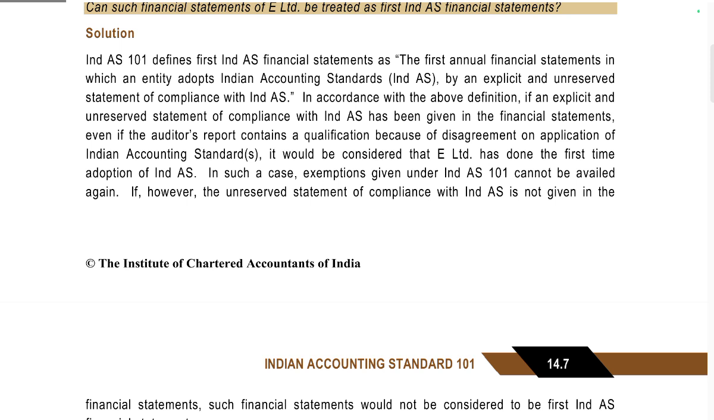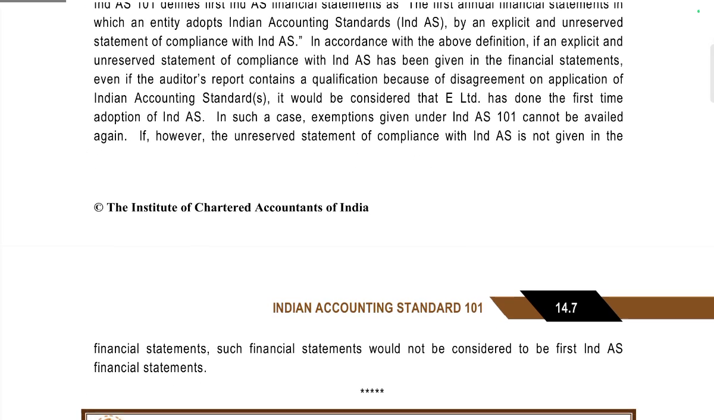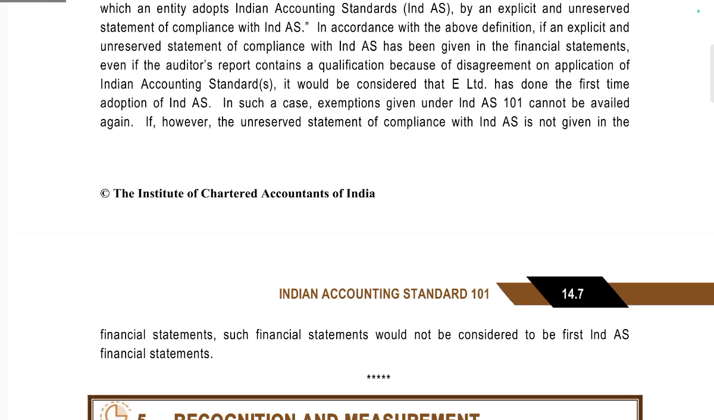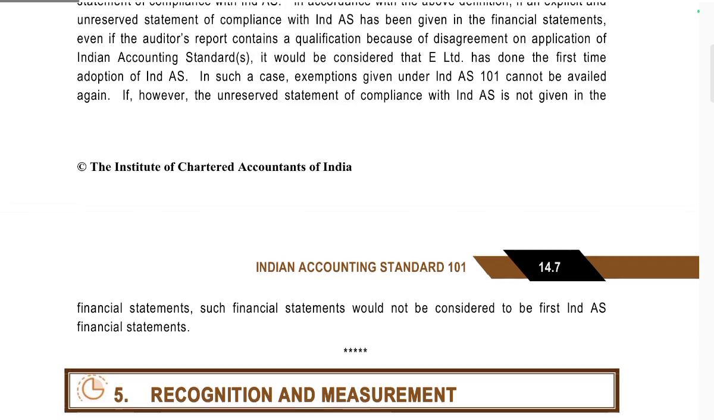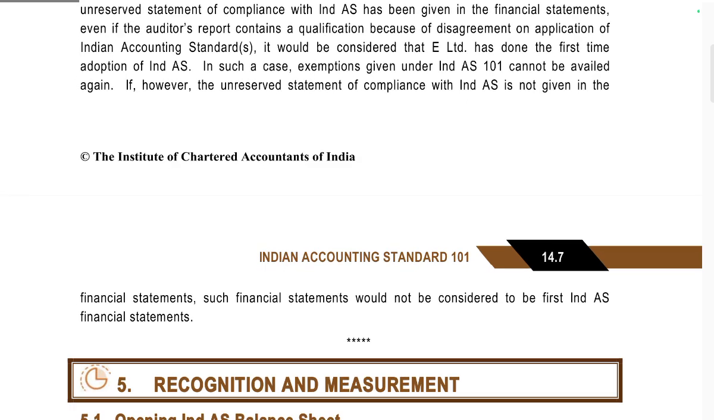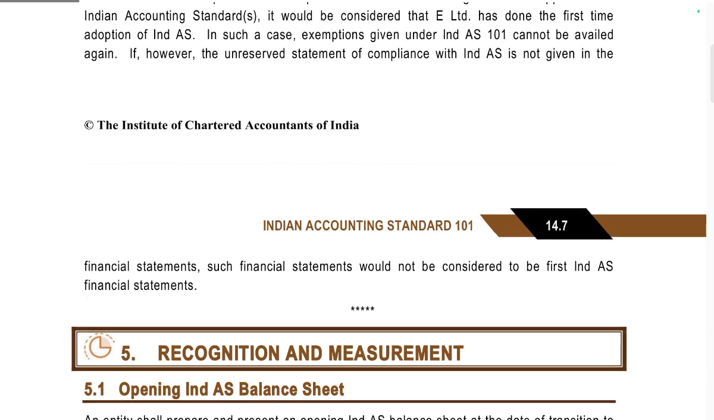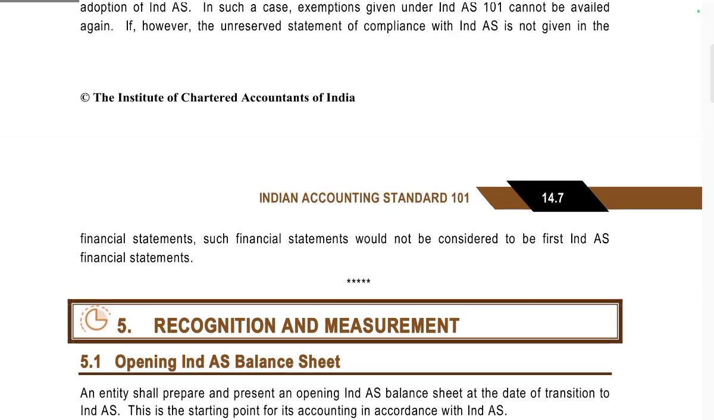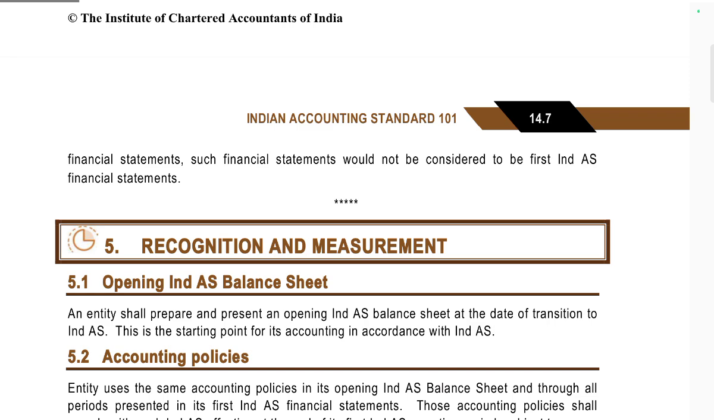Ind AS 101 defines first Ind AS financial statements as the first annual financial statements in which the entity adopts Ind AS by an explicit and unreserved statement of compliance with Ind AS. According to this definition, if an explicit and unreserved statement of compliance with Ind AS has been given in the financial statements, even if the auditor's report contains a qualification because of the disagreement on application of an Ind AS, it would be considered that E Limited has done the first-time adoption of Ind AS, and the exemptions given under Ind AS 101 cannot be available again. If, however, the unreserved statement of compliance is not given, such financial statements should not be considered as first-time Ind AS financial statements.